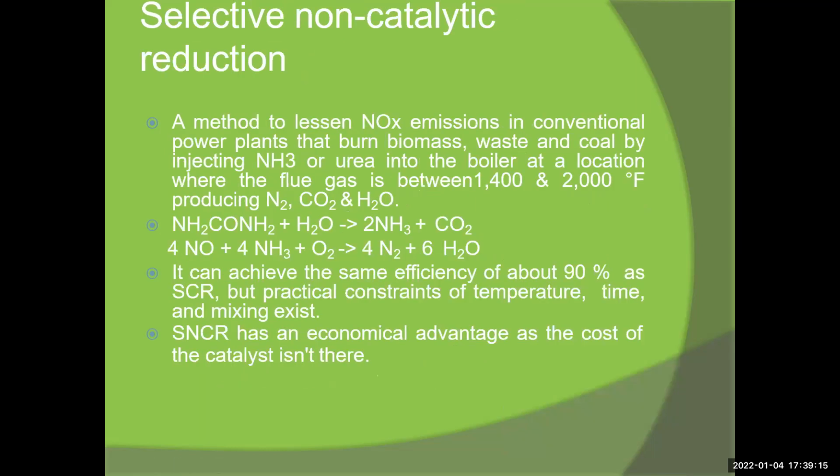Then now the selective non-catalytic reduction is a method of reducing NOx emission in conventional power plants burning biomass, waste and coal by the injection of NH3, that is urea, into the boiler at a location where the flue gas is between 1400 to 2000 Fahrenheit, producing N2 and CO2 and H2O. So these are the reactions already discussed.